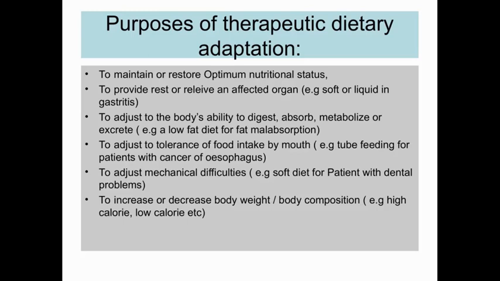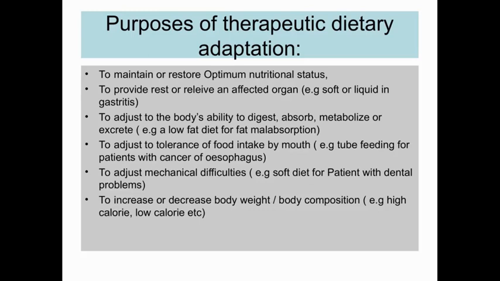Number 5 is to adjust for mechanical difficulties, example soft diet for patients with dental problems. And number 6 is to increase or decrease body weight or body composition by giving high calorie or low calorie diet. So the 6 points that we have discussed are why the patient is being given a therapeutic diet.